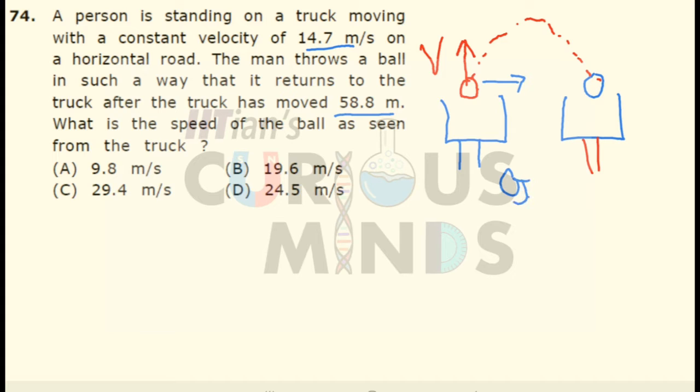If it is thrown at a certain angle with respect to the truck, it will either move forward, or if it is thrown at the other angle, it will move backward. It will not fall exactly in the truck. So first of all, understand that the body should be thrown exactly vertically with respect to the truck.